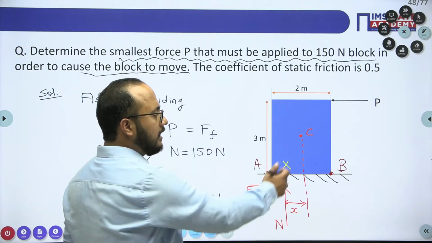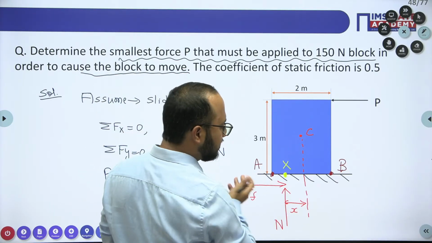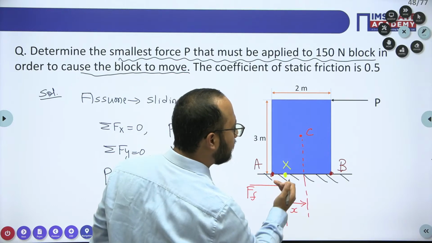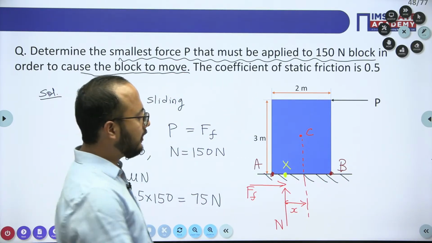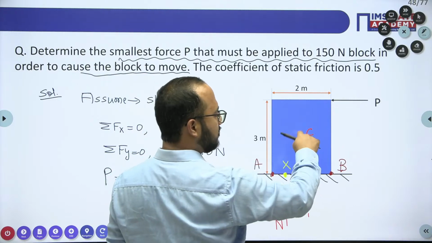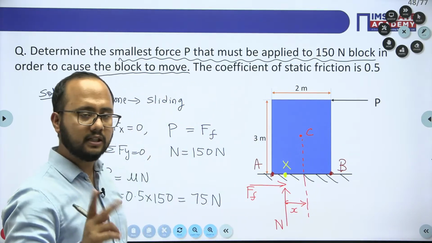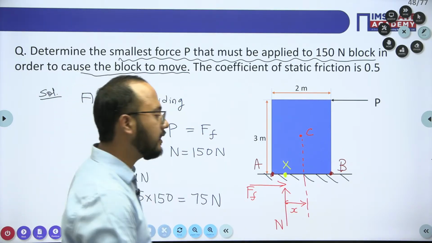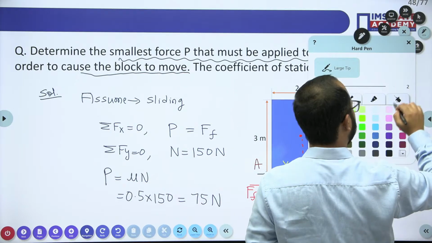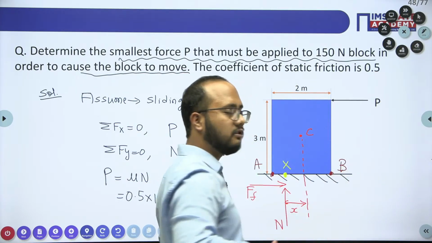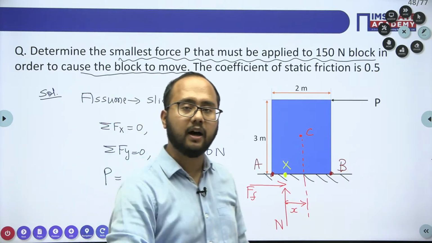Okay, you can calculate moment about point C as well. But in that case, friction moment will be there, normal moment will be there, P moment will be there. 3 forces we need to take. But if I take it here, only the P force and this weight I have to take care of. Only 2 things I have to take care of. Right, that's why I have taken this point X. It's totally your choice. And you have to use common sense also. Always try to reduce the calculation part.